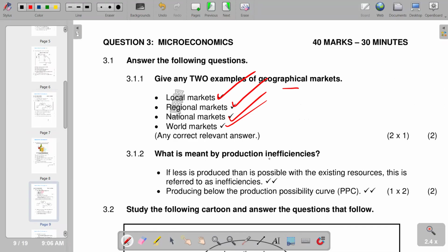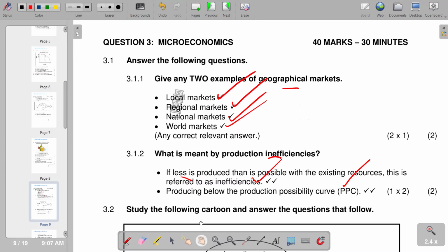Then the second question says, what is meant by production inefficiencies? Whenever we have inefficiencies, it means there are wastages that are involved in the production processes. So we are not having production at the full capacity. The explanation says, if less is produced than is possible with the existing resources, this is referred to as inefficiencies. So less is being produced because of wastages. Then we have producing below the production possibility curve. So it is also indicated by points that are inside the PPC or the production possibility curve. That's what we have on that point.